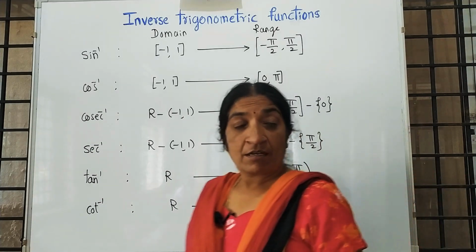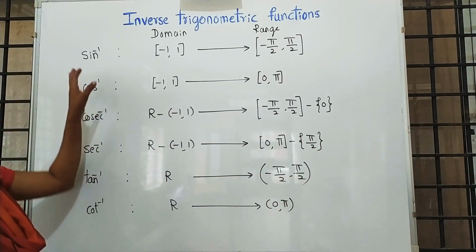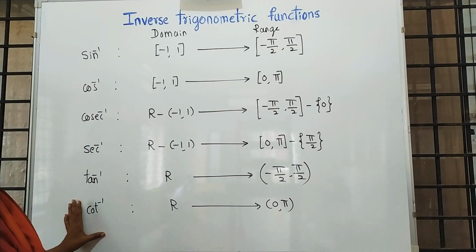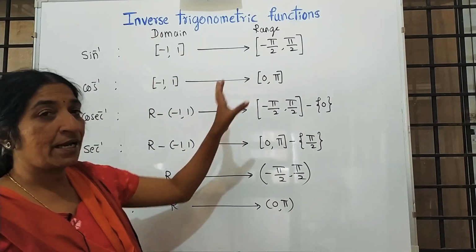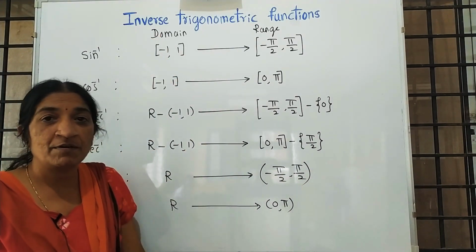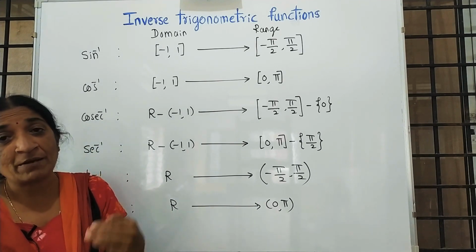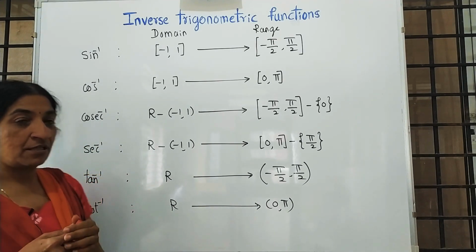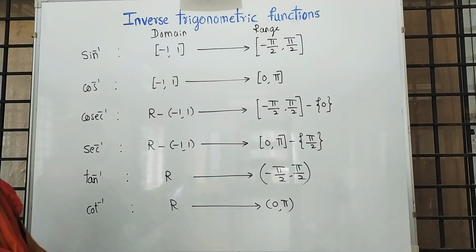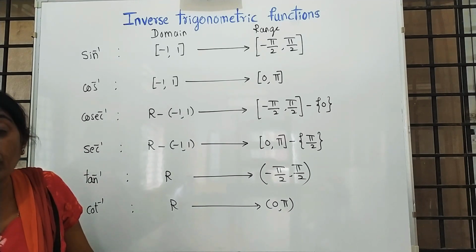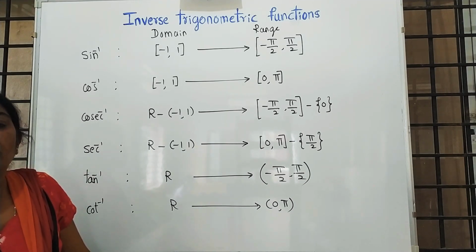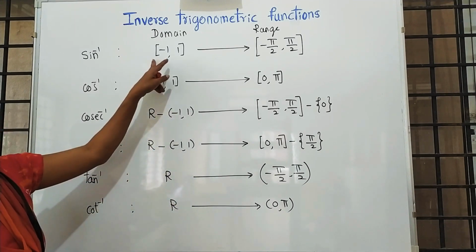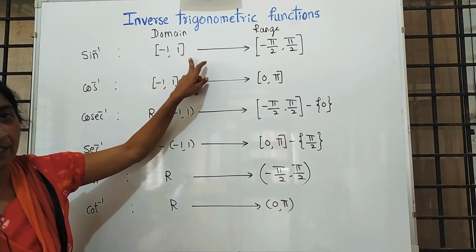First see, here I gave a table. One side I gave all inverse trigonometric functions, and I gave the domain and range. I wrote the table because the maximum 1 mark expected questions are like this. Write the domain of sin inverse x. So what is your answer? Just we have to write minus 1 comma 1 in the closed bracket.